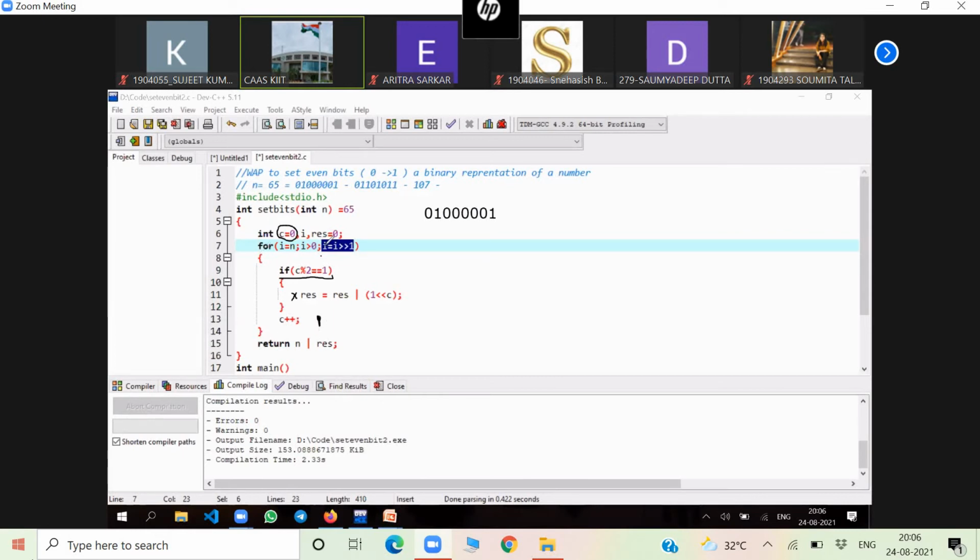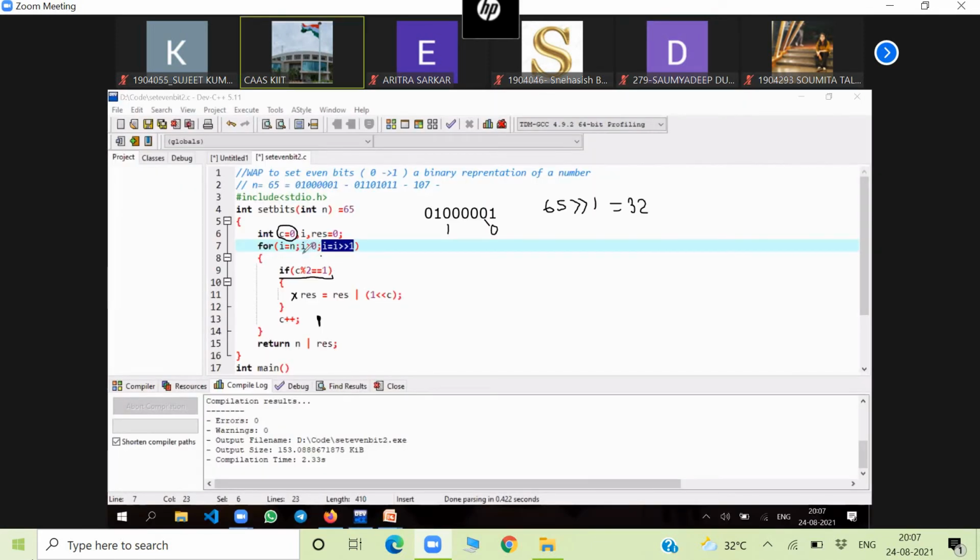Okay, it will continue. Now i is equal to i double greater than 1. That means all the bits will be shifted to the right side here. This 1 will be here, this 0 will be here. 65 double greater than 1 is how much? Can anyone tell me? i is 65 initially. It is 32. Yes or not? 32. Yes, sir.